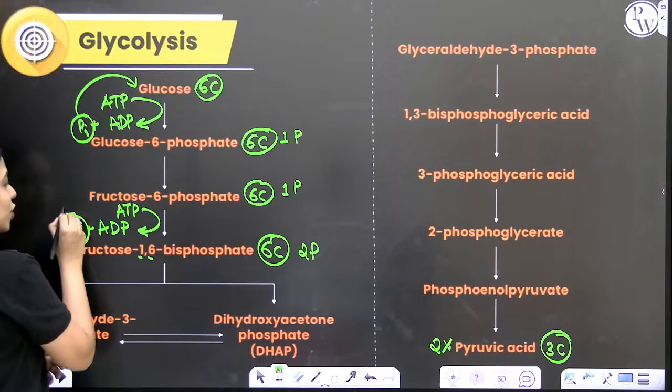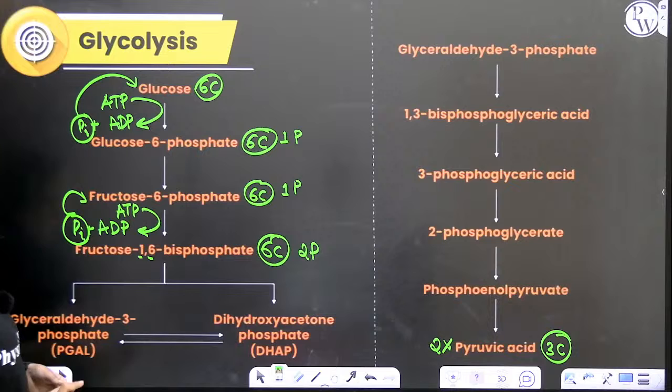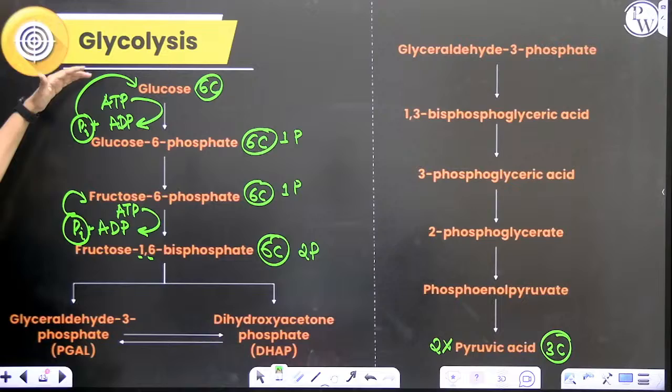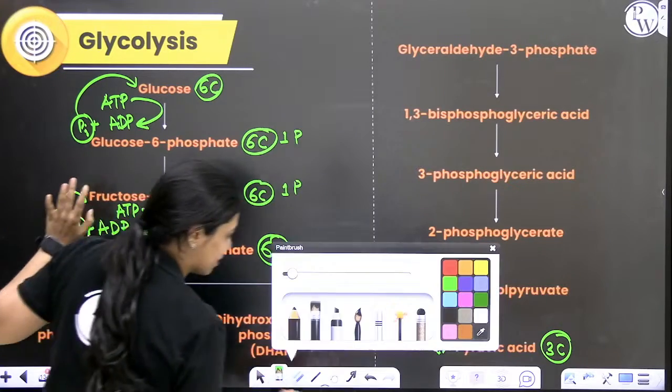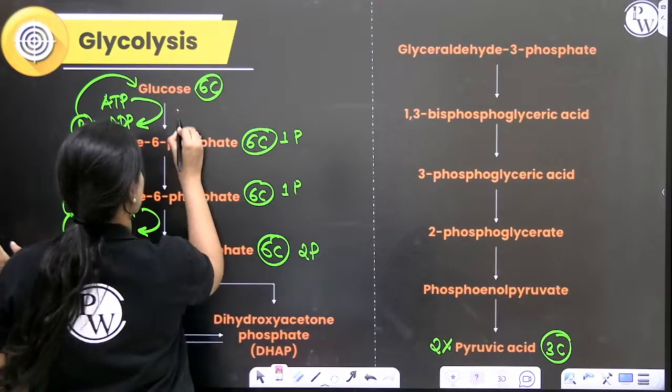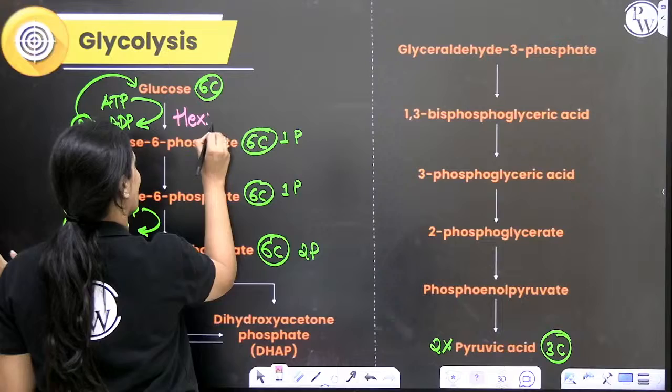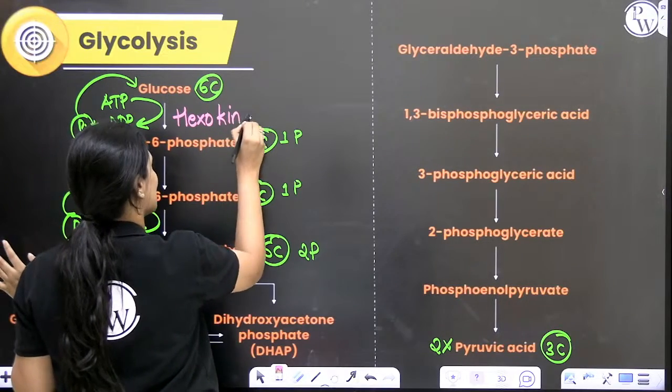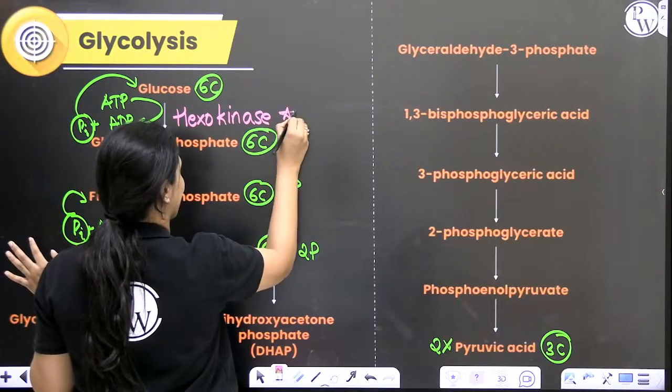This inorganic phosphate is attached to the first carbon of fructose 6-phosphate and it becomes fructose 1,6-bisphosphate. Okay. So, over here you have to remember the name of an enzyme. In the first step, the enzyme involved is called hexokinase. Okay. So, wherever enzymes are there, remember that.